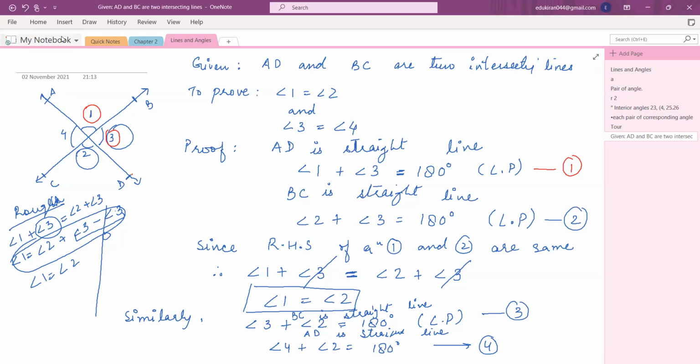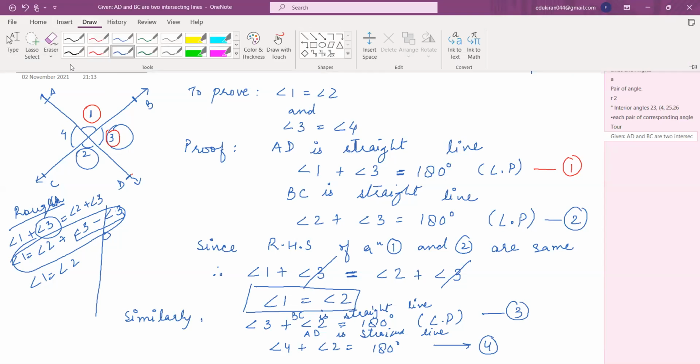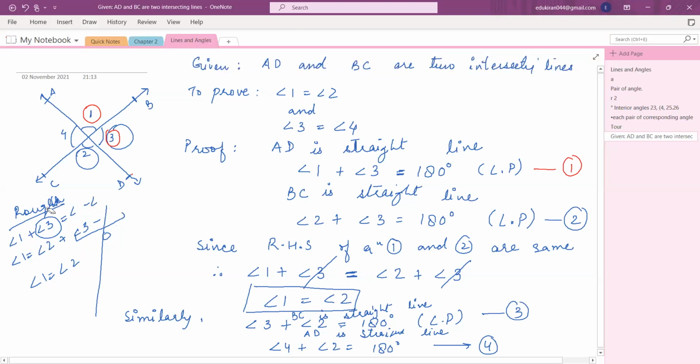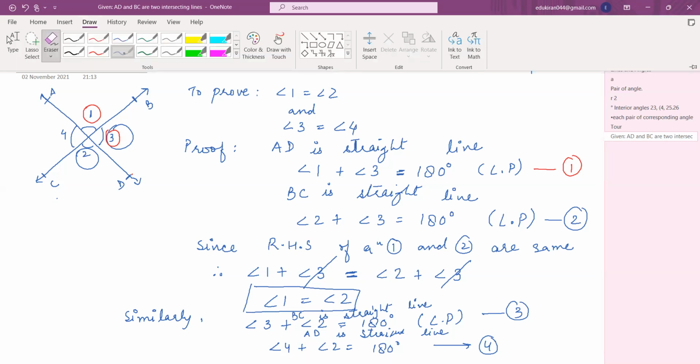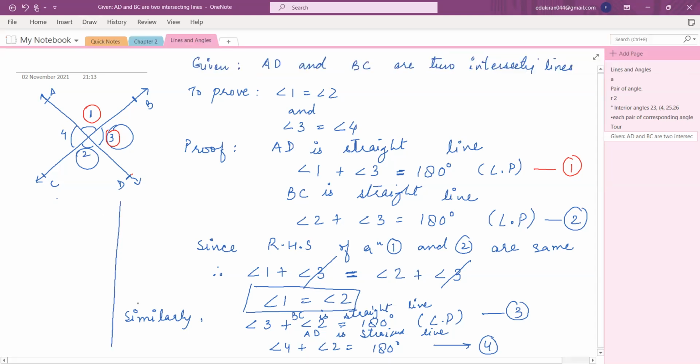Okay, now I'm using this space. Now again the same thing. Now you can see both the RHS of equation 3 and RHS of equation 4 are 180 degrees. Therefore, their left hand sides are also same, right?